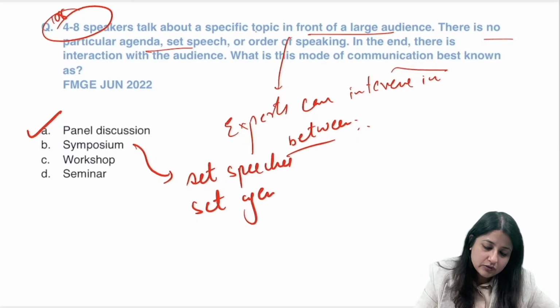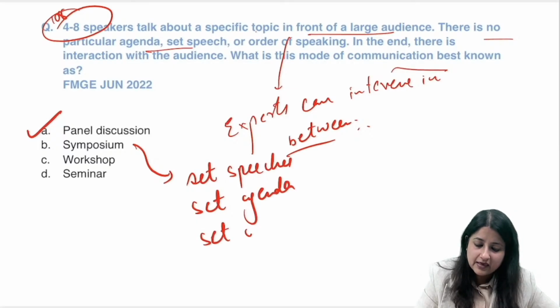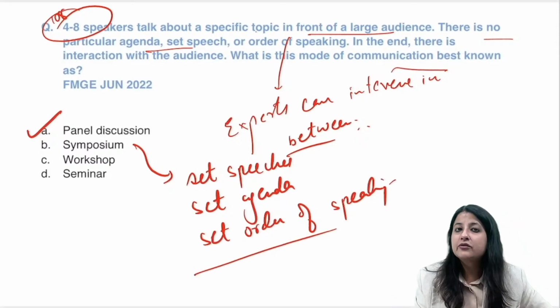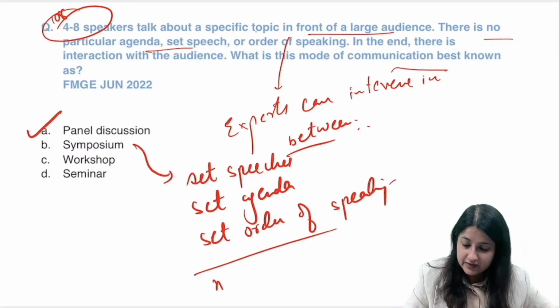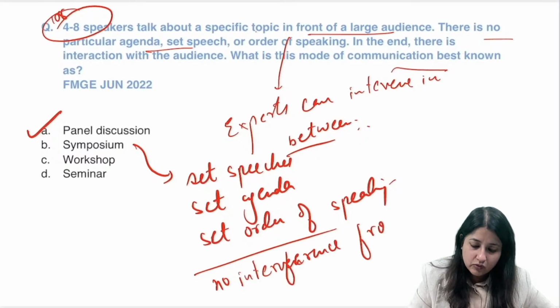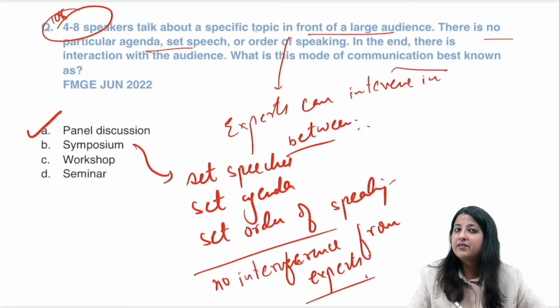It also has a set order of speaking, which you should remember. And there's no interference from experts in between. So that is very, very important.